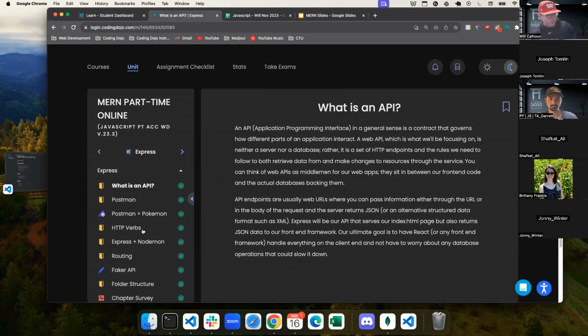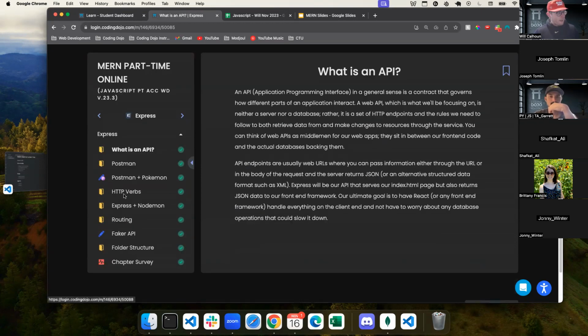We installed Express on our backend. We created a new folder called server. We had a server.js file. We ran a specific command to get a package JSON file. Can anybody remember what that command was? It's npm init -y. Yeah, exactly. We run that npm space init space -y. And what that does is that creates a package JSON file for us that just says what our dependencies are. And then after that, we can install Express or do whatever we want.